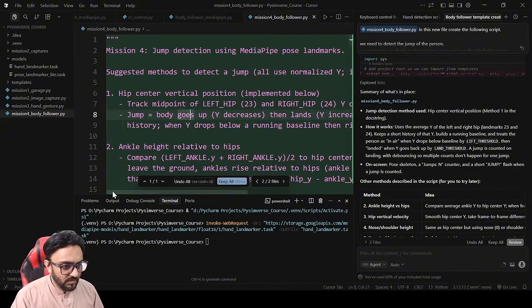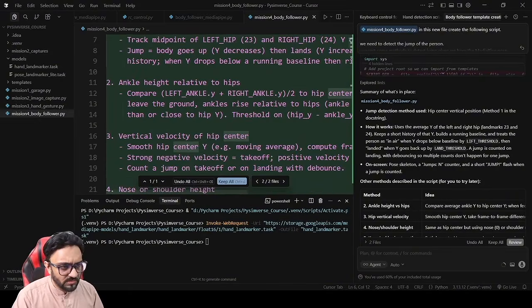Okay, so here in the doc string they are given hip center vertical position implemented below, track midpoint of left hip and right hip, body goes up, Y decreases, then lands, history when Y drops. So it's taking the positions and taking the average. Well, it should work. That's not bad.